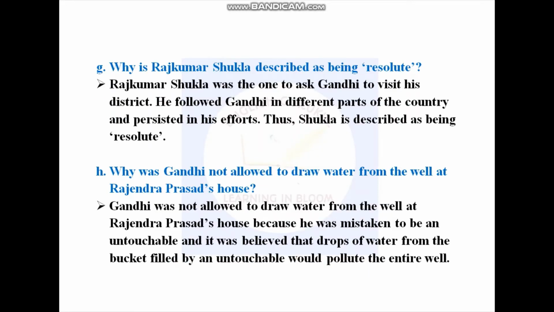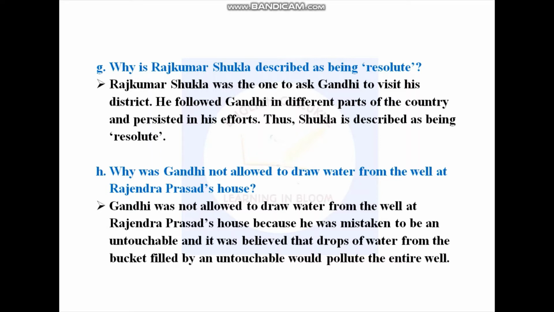Why was Raj Kumar Shukla described as being resolute? Raj Kumar Shukla was the one to ask Gandhi to visit his district. He followed Gandhi in different parts of the country and persisted in his efforts. Thus, Shukla is described as being resolute.